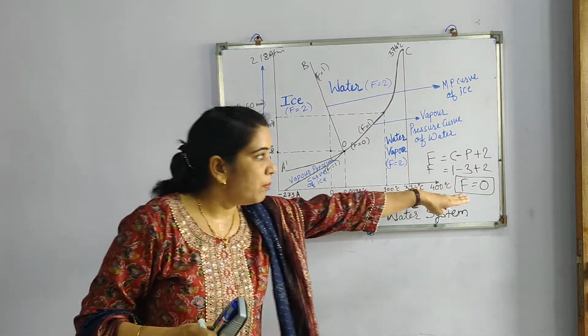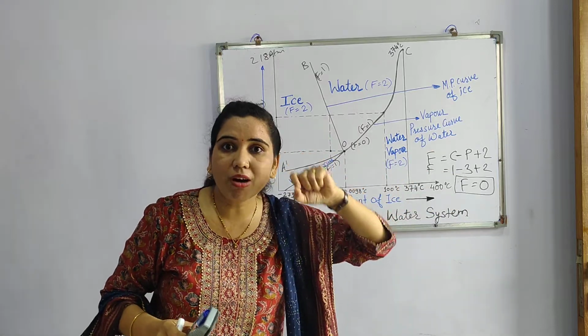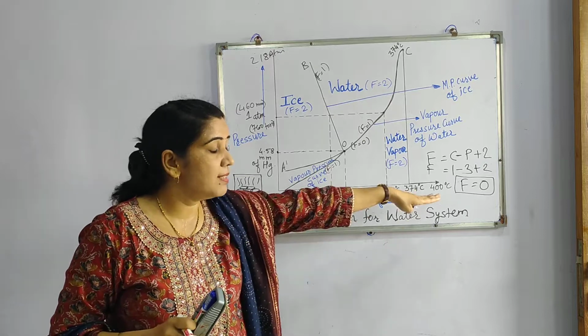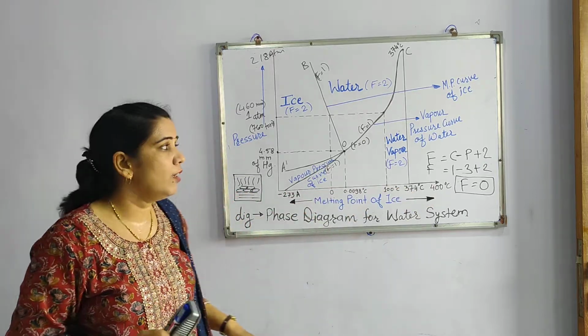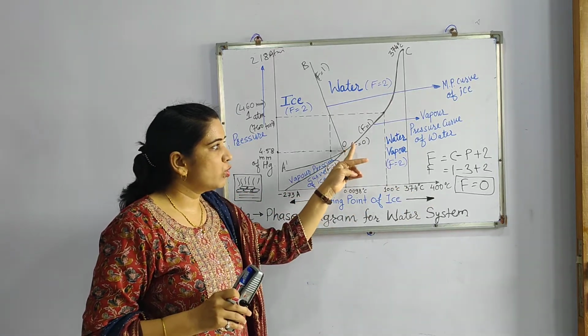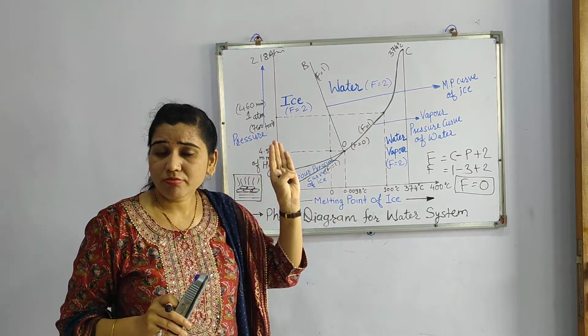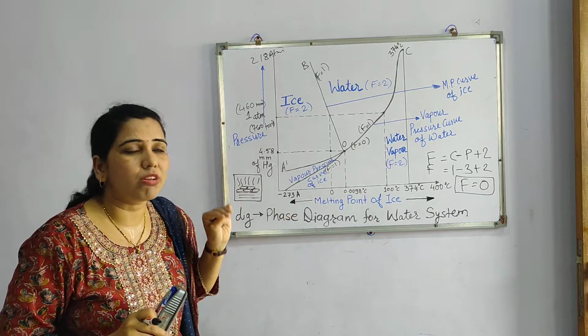Means here the minimum number of factors required to define the system completely is 0. There is no need of any variable. So here we have shown that F is equal to 0. This is to be studied from this particular graphical representation of the water system.